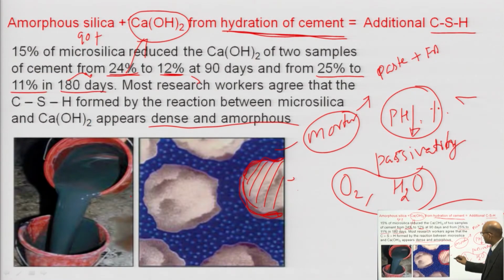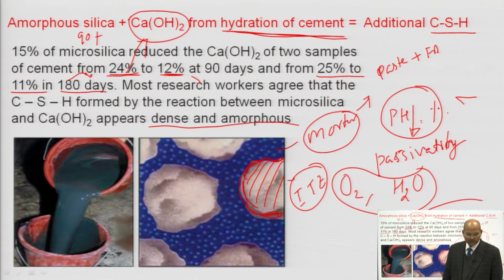Okay. So, here the ITZ is going to improve with the help of the addition of microsilica in the concrete. Due to that, what are you going to get? You are going to get a better concrete which has very high strength and high performance. But the only thing is, once you add the microsilica, the water demand may increase.